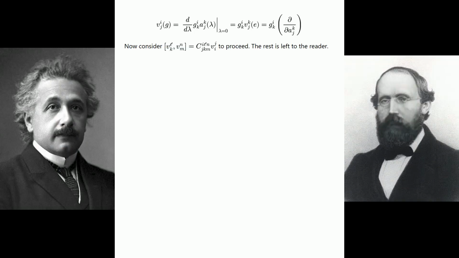Now consider the bracket of V_k^l and V_m^n equals C_jkm^iln V_i^j. To proceed, the rest is left to the reader.